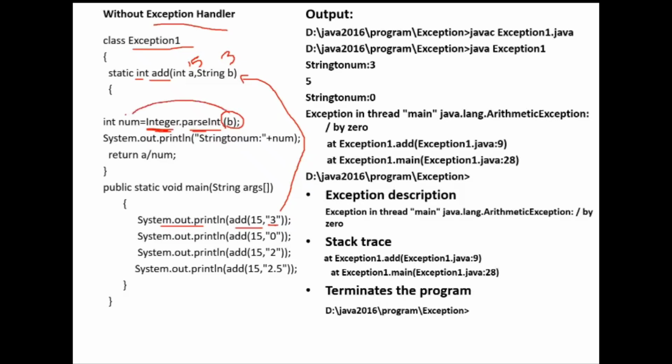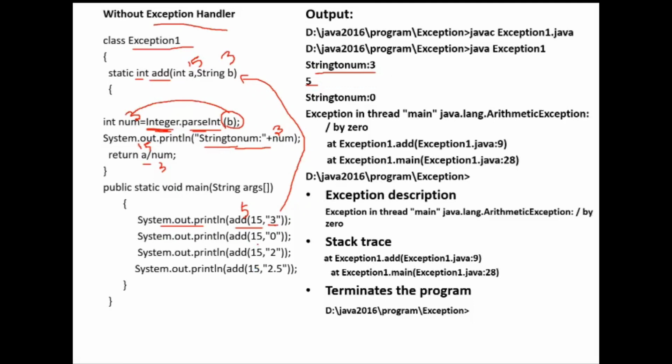Now this num is going to have value 3, and next I'm going to print "string to num". It will print the num value 3. I have converted that string type 3 to integer type. Now what is the value of A? 15. So 15 divided by 3, what will we get? We will get 5, so that is returned, and then here it will print 5. First it will print "string to num: 3", and then next it will print 5.